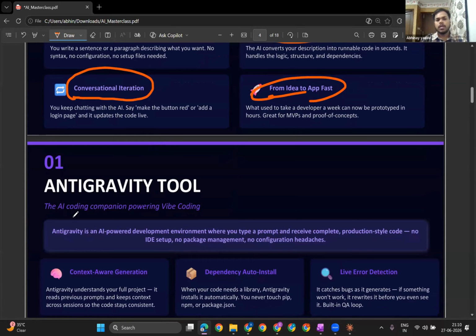This is a kind of AI coding companion powered by vibe coding. And I myself also use this tool, because let me tell you frankly, from HTML, CSS, JavaScript, I'm not that good with those technologies. But yes, I'm familiar with AI, machine learning, generative AI, agentic AI.